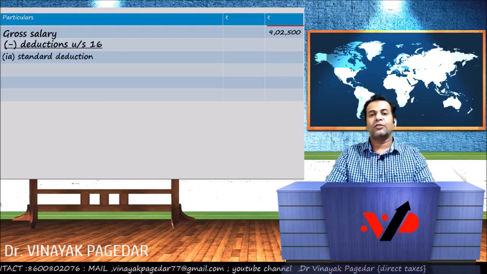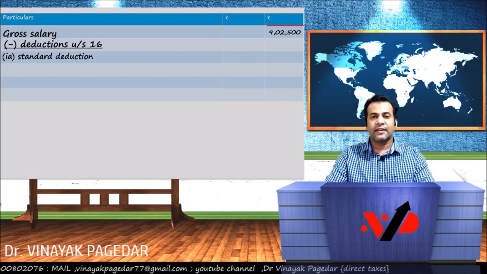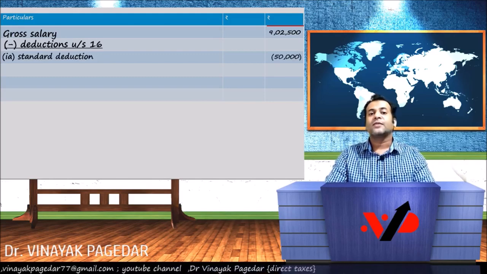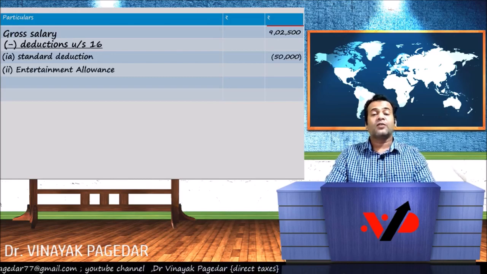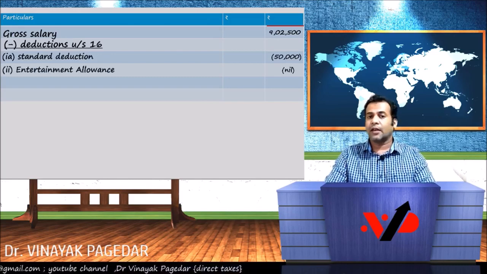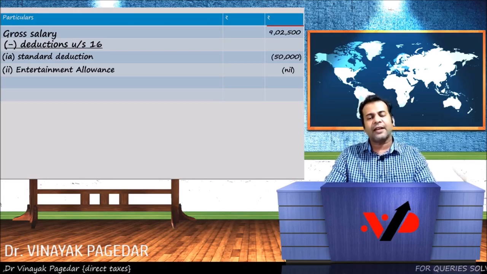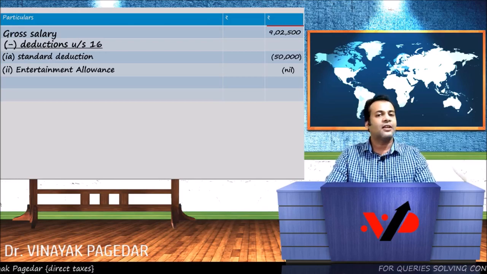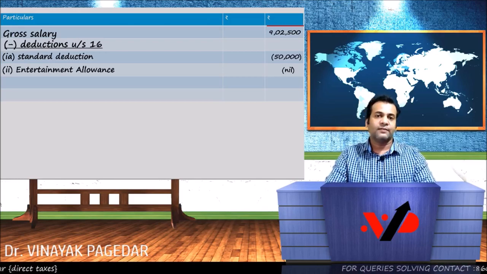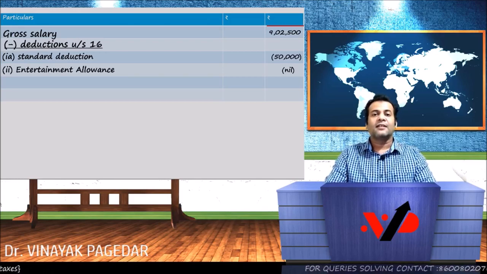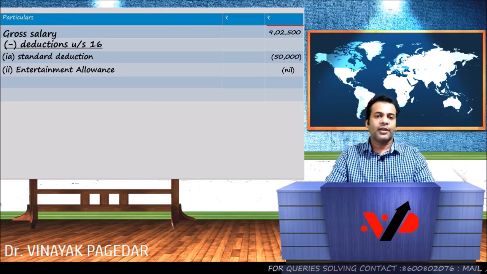The standard deduction to cover all incidental expenses, etc. The fixed standard deduction is 50,000. The entertainment allowance will be nil. There's no entertainment allowance in the question. And also, had there been entertainment allowance in the question, still we couldn't claim the deduction. The reason is she is not a government employee.